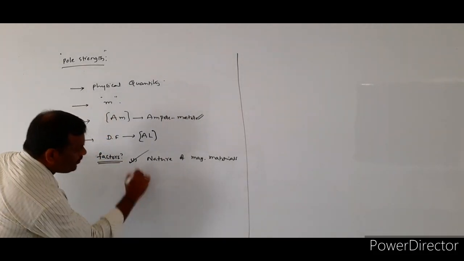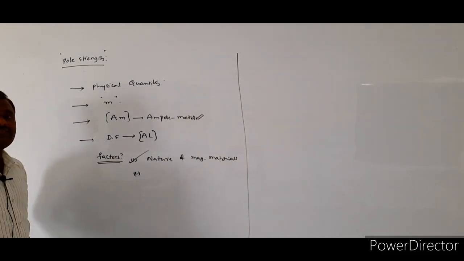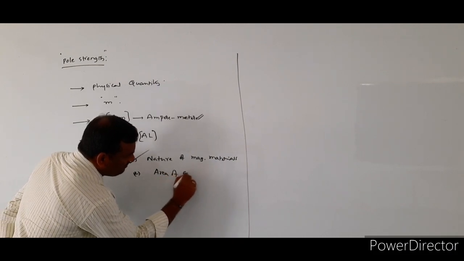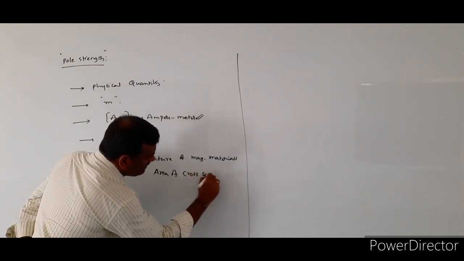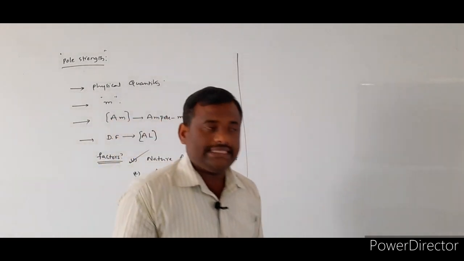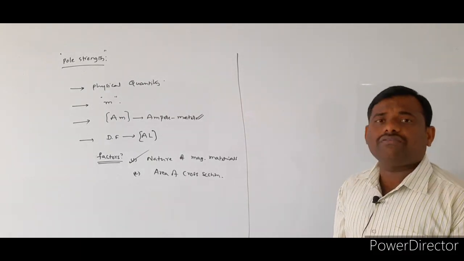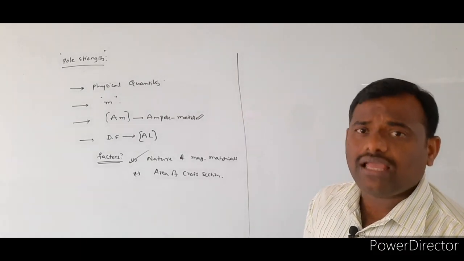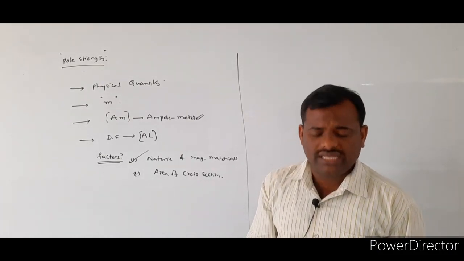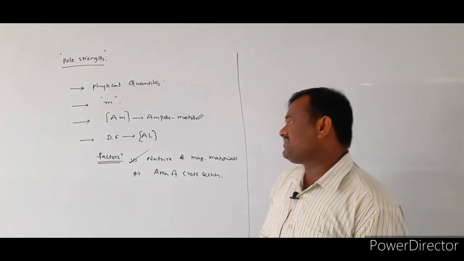And the second point is what? The pole strength of the given bar magnet also depends upon the area of cross section of the given bar magnet. First point, it depends upon the nature of the magnetic material. Magnetic materials are mainly classified into three different categories: dia, para and ferromagnetic substances.